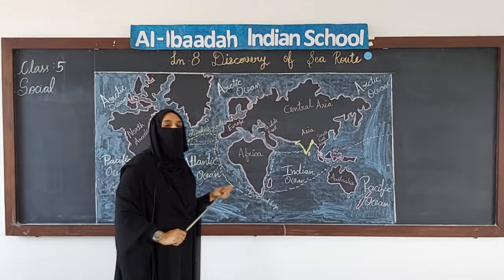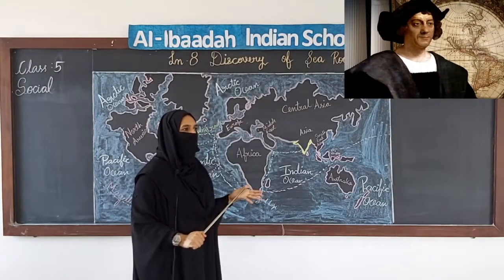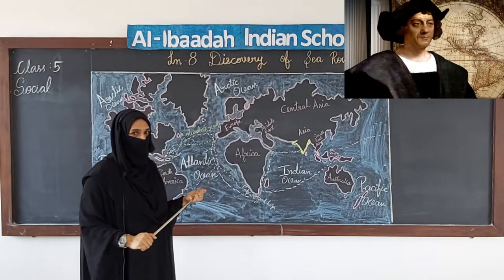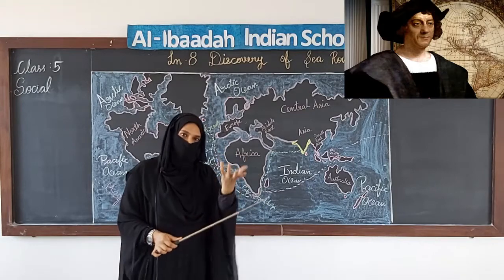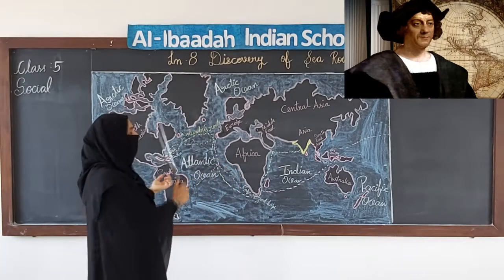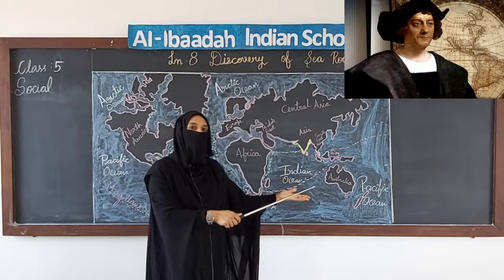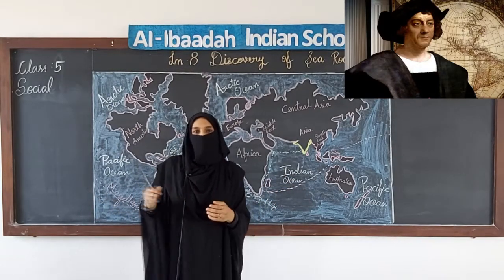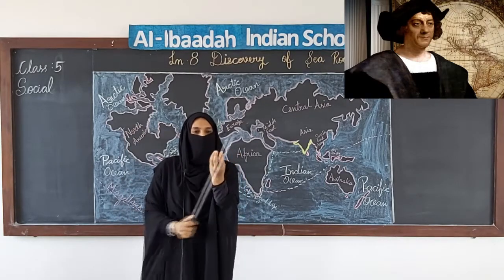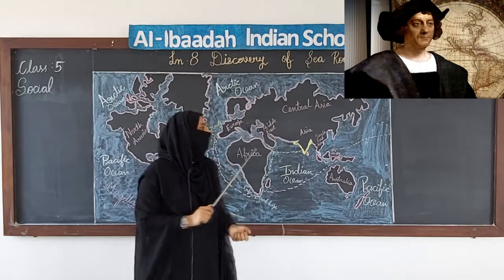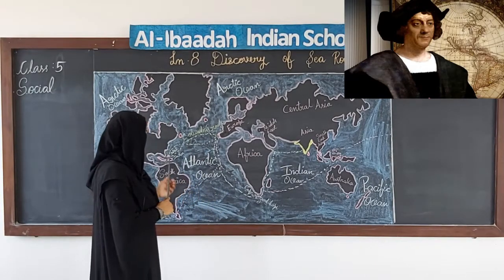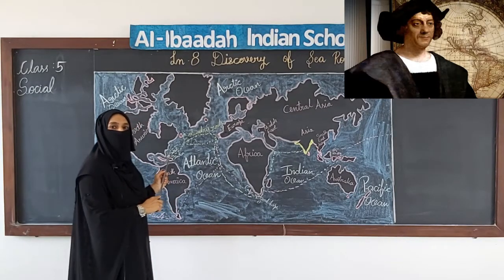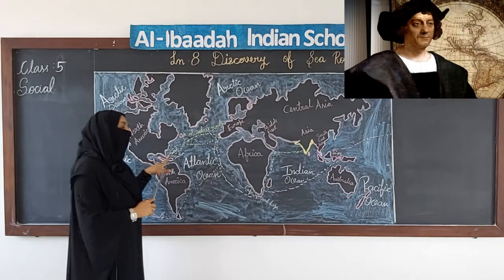Next is Christopher Columbus. When Christopher Columbus started his expedition, the Spanish king and queen helped him out. They gave him money, and in those days it was recently discovered that the earth is round. So Columbus thought, why should I travel eastward? Why not westward? Because the earth is round, this way you go or this way you go, you will reach. So he started westward, and he came to this island and he thought this is India, but this was West Indies.